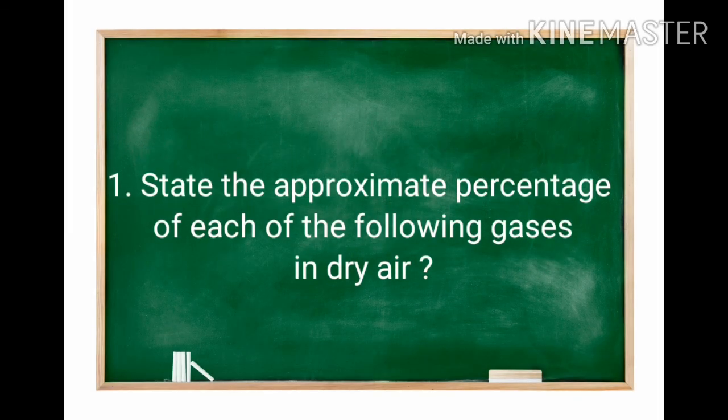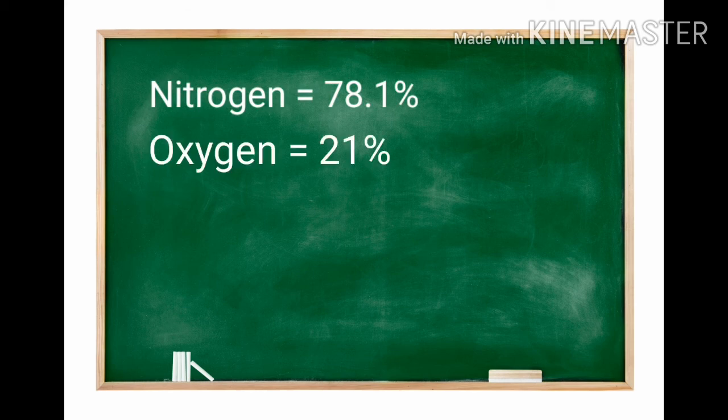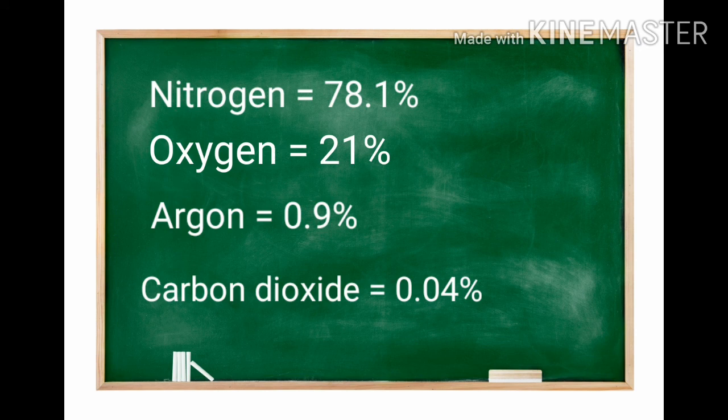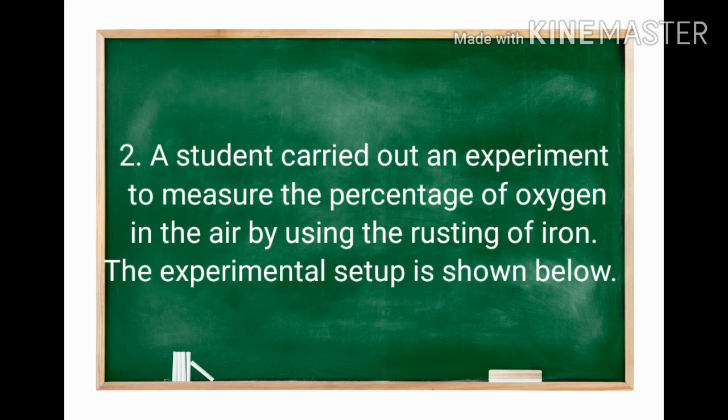First question, state the approximate percentage of each of the following gases in dry air. I think we all know the answer. That answer is given in the textbook itself. Nitrogen 78.1%, oxygen 21%, argon 0.19%, and carbon dioxide 0.04%. Let us discuss the second question.